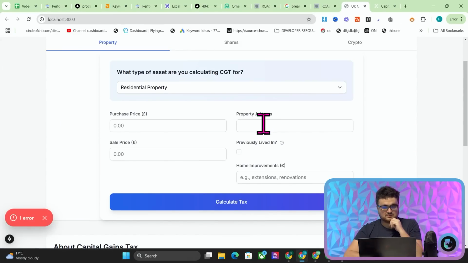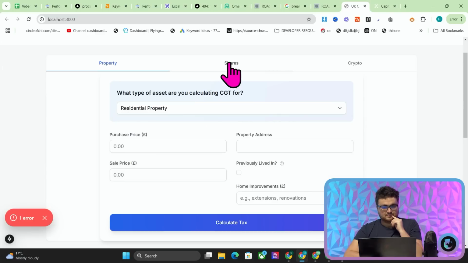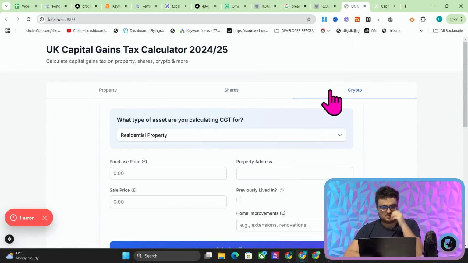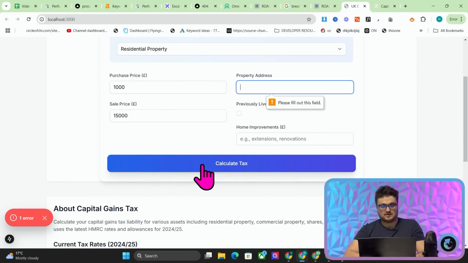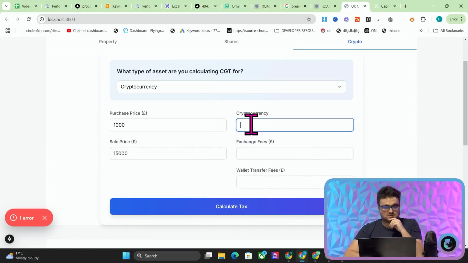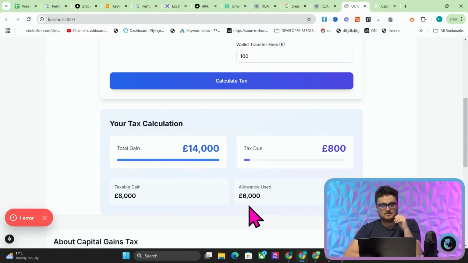Okay, there we go. We got something really, really nice now. So we've got property, shares. If you ever lived in this property as your primary residence, okay, nice, nice. And then crypto. So let's say we purchased 1,000 worth of crypto. Now it's worth 15,000. Calculate. Yeah, no, that's not gonna. Oh, okay, you change it to here. So BTC, exchange fees, 100. Calculate. Beautiful. Look at that. So we've now made something that we could launch pretty quickly, pretty easily.